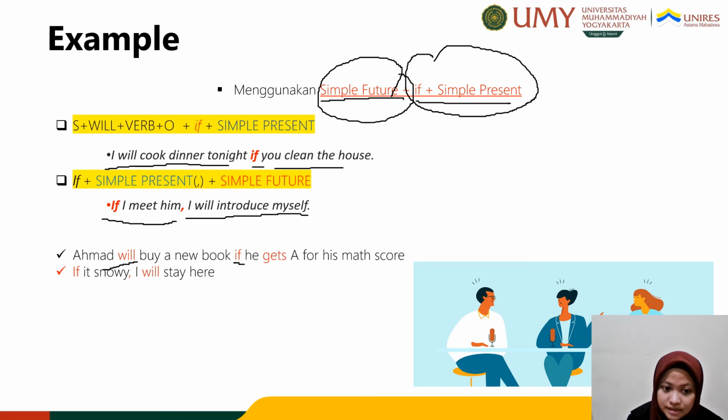Here is another example. Ahmed will buy a new book if he gets A for his math score. Of course, that is simple future. And if he gets A for his math score is if plus simple present. This one too. If it's snowy, I will stay here. If plus simple present, and simple future.